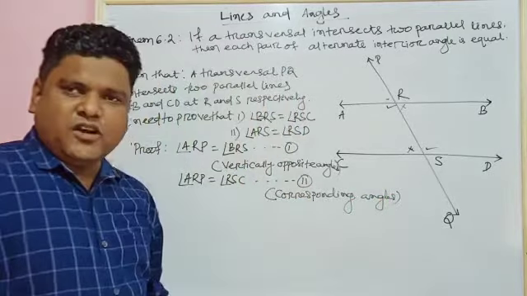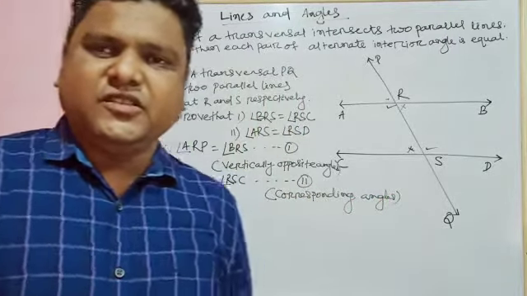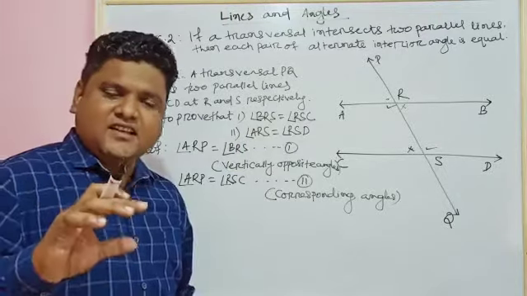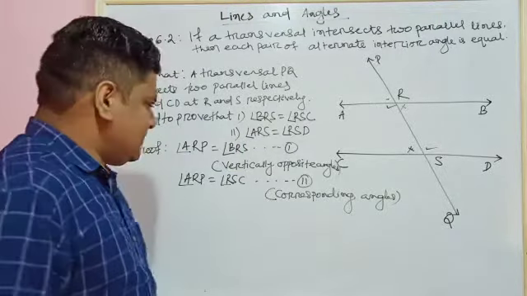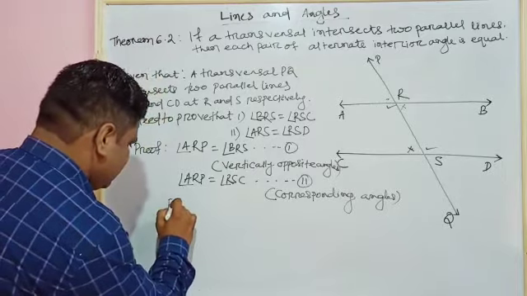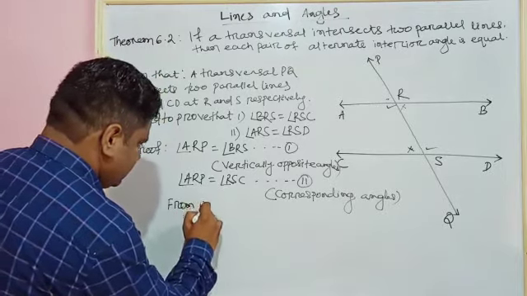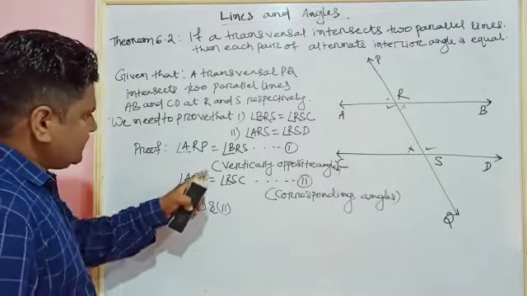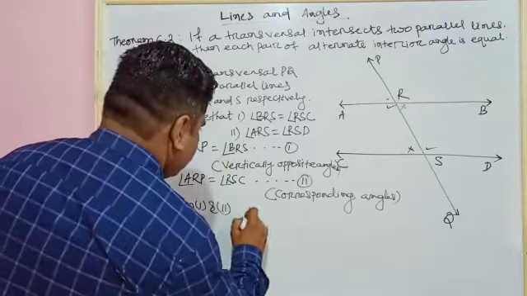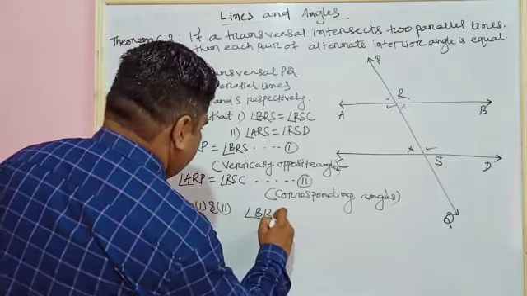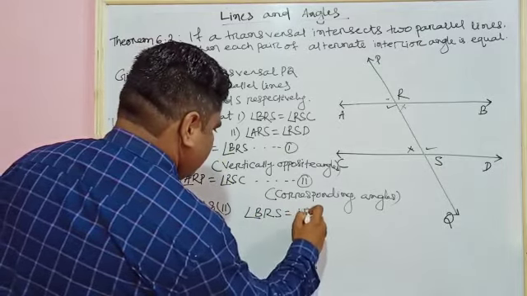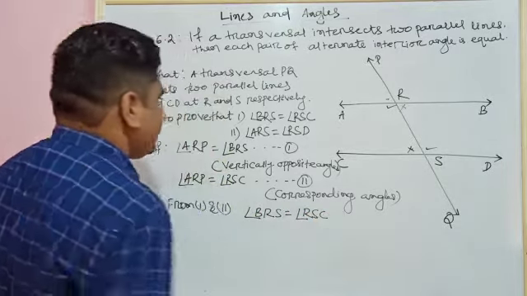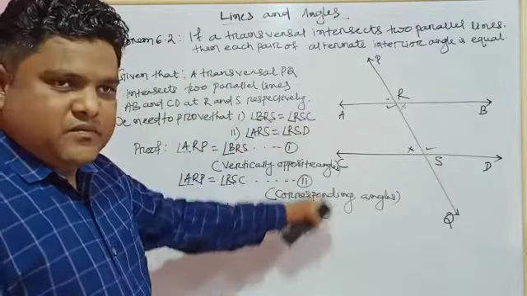Now see equations 1 and 2. The LHS of both these equations are equal, so we must write that the RHS are also equal. So from equations 1 and 2, we can write: LHS are equal, so RHS must be equal to each other, means angle BRS equals angle RSC. We got the first part of our proof.